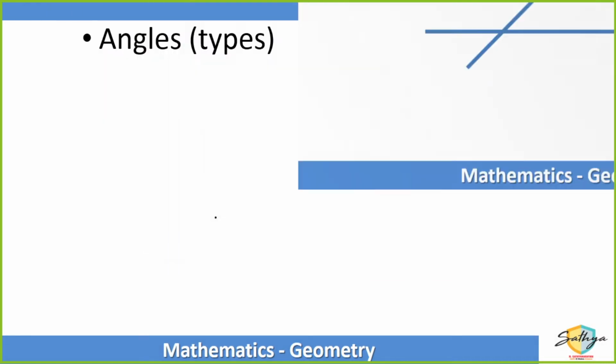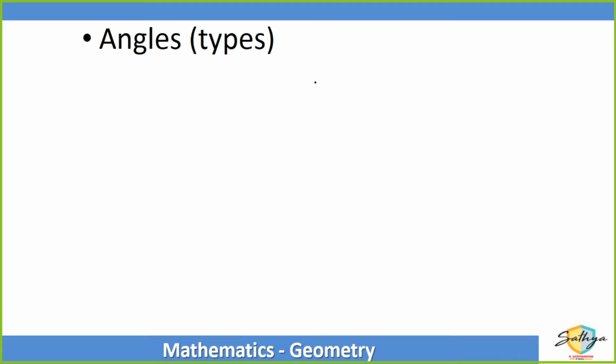Okay. Now, angles. So we have been talking about angles. What are they? When two rays technically start from the same point, the figure is known as an angle. The measurement between them is the angle which we normally measure in degrees. So there are 3 types of angles.